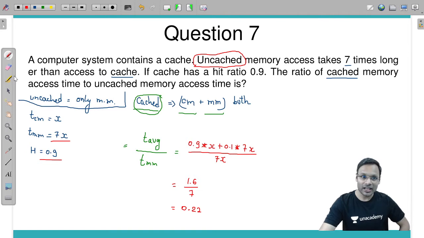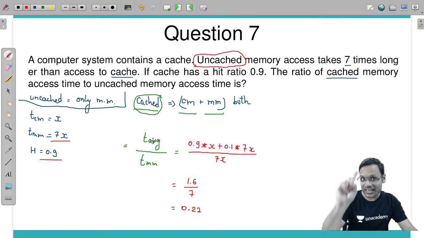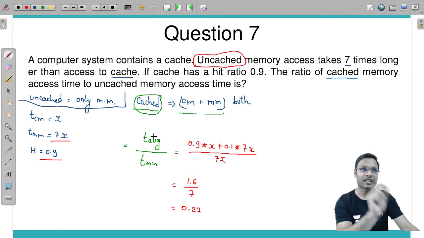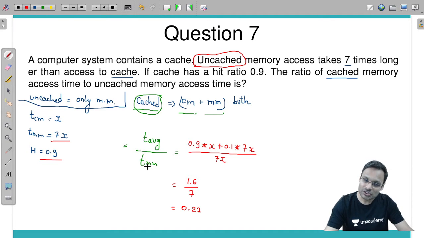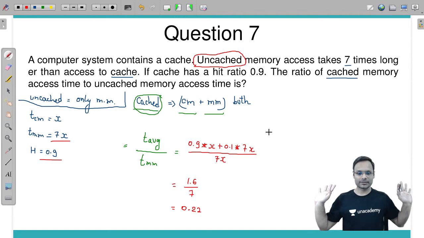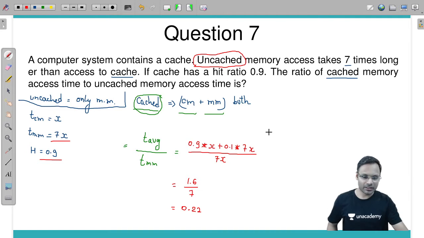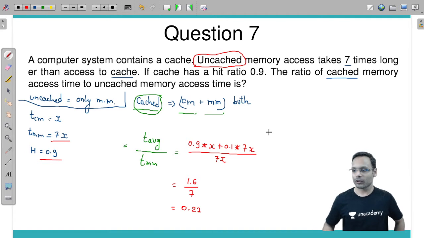The cached access time to uncached access time ratio: they have asked cached access time, which means the combined access time of cache memory and main memory, T average, divided by the uncached memory access time, TMM. I will calculate this and get the correct answer. Everybody clear about this? Can we go further?